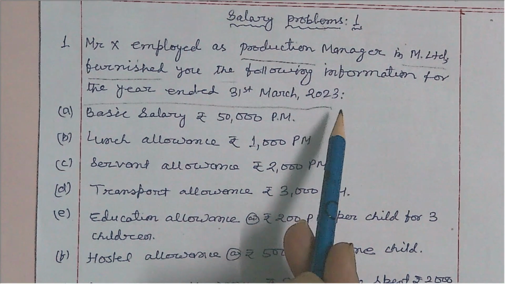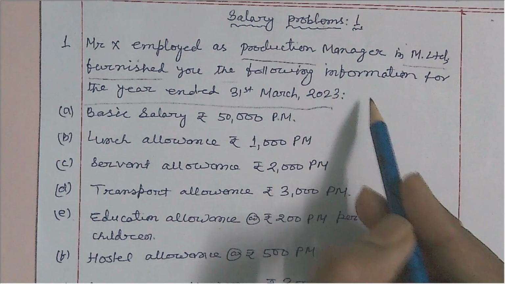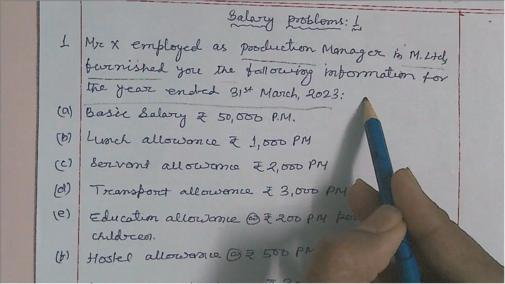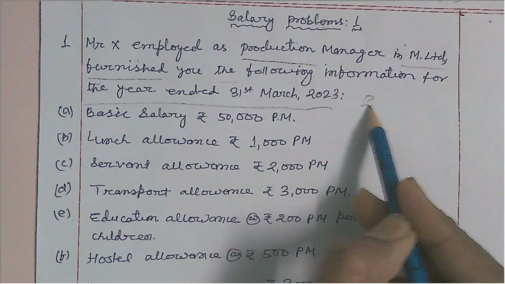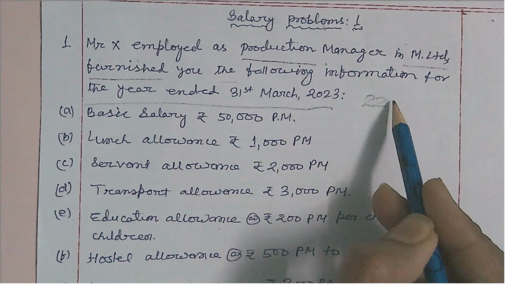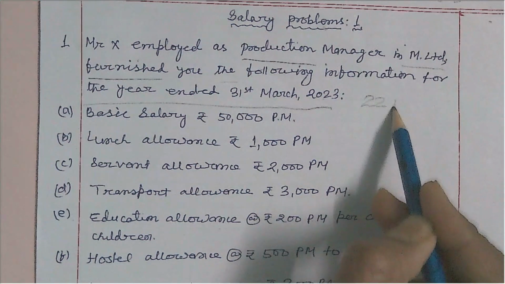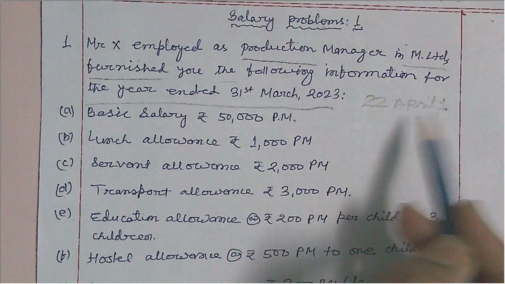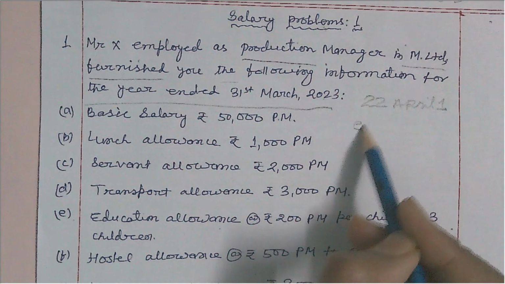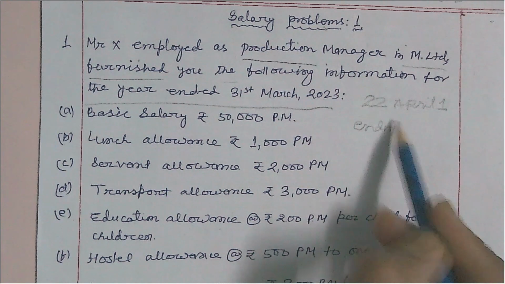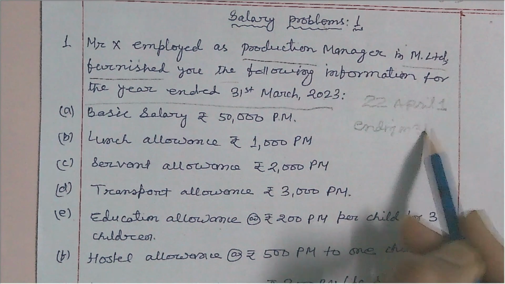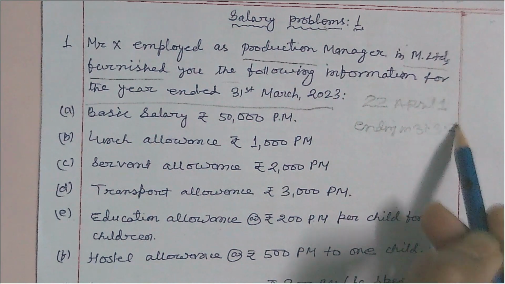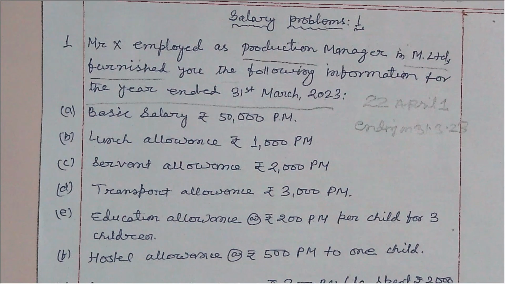The year ended 31st March 2023 means it starts from 1st April 2022 and ends on 31st March 2023.